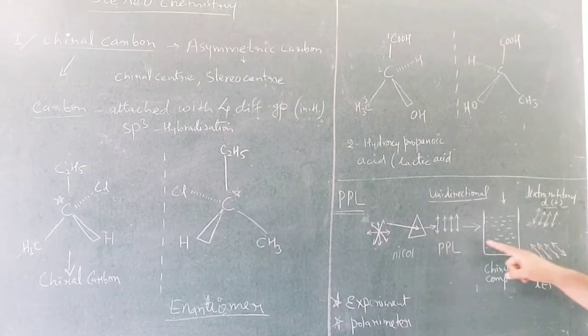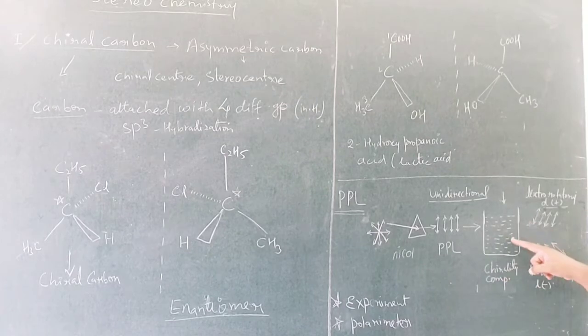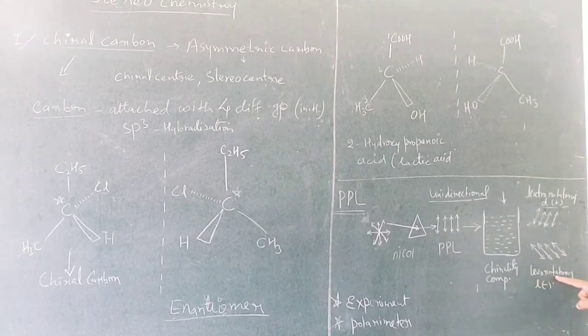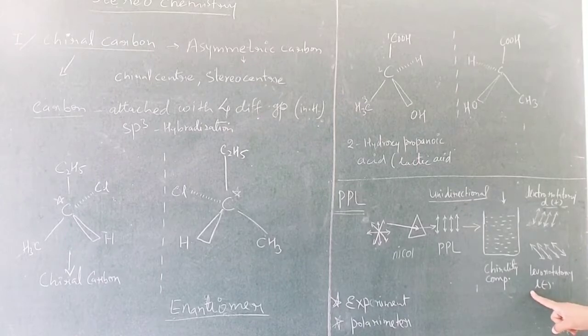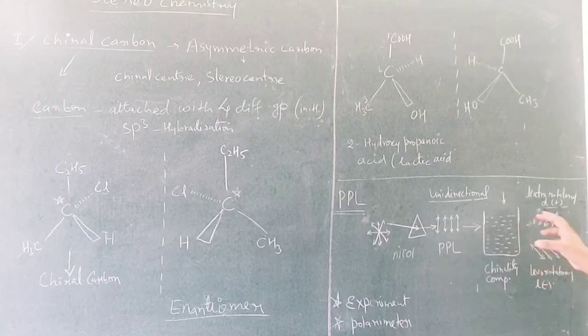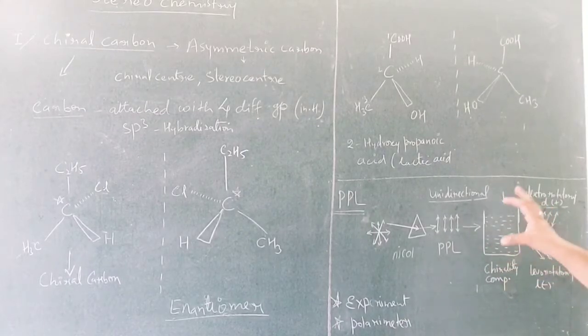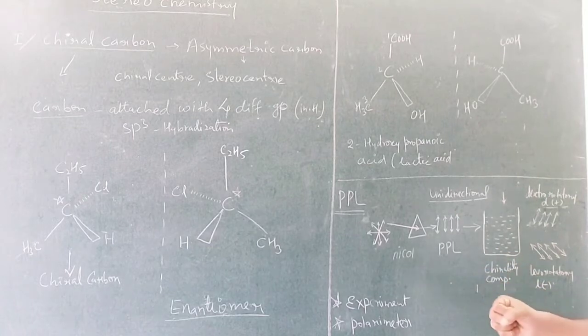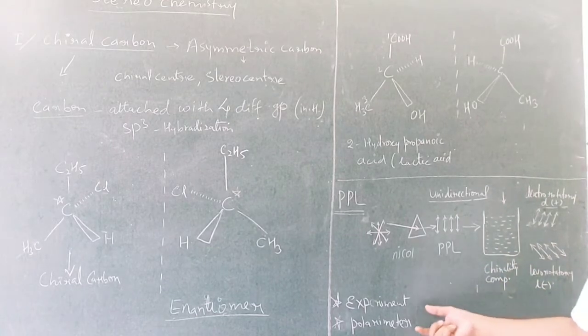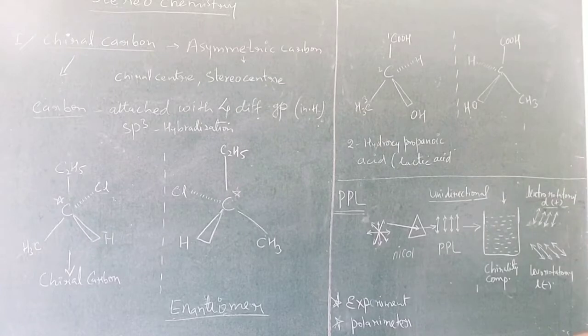Next one, if that compound rotates the plane polarized light to the left direction, then it is called levorotatory, and shown by small letter l or minus sign. How much the compound rotates the light is determined experimentally, and it is measured by the polarimeter. So these are not terms in your syllabus, you only need to understand this.